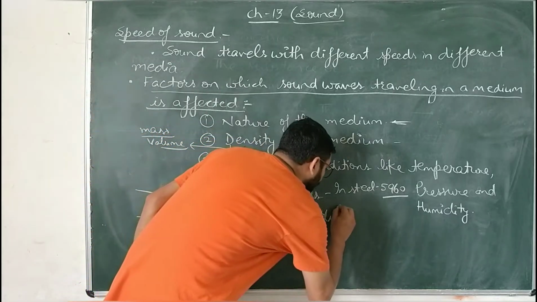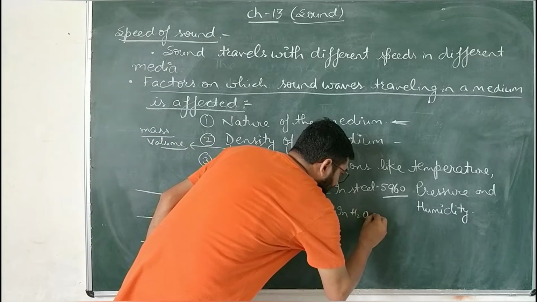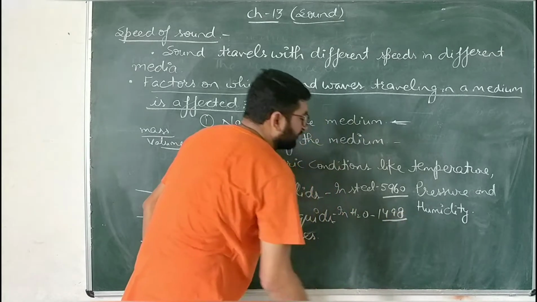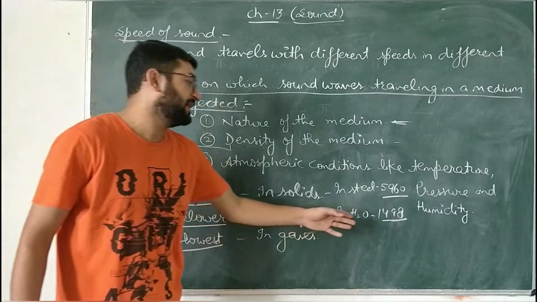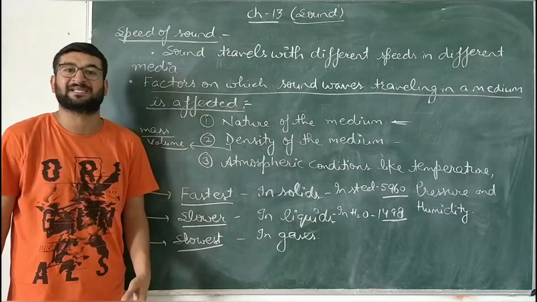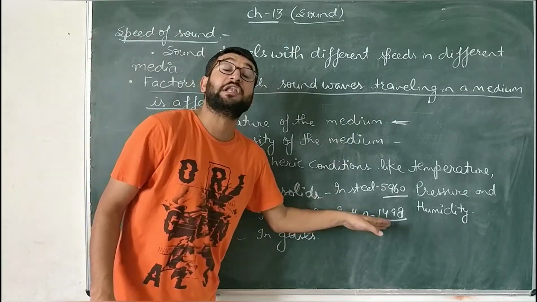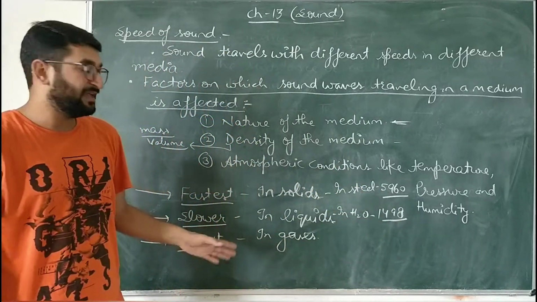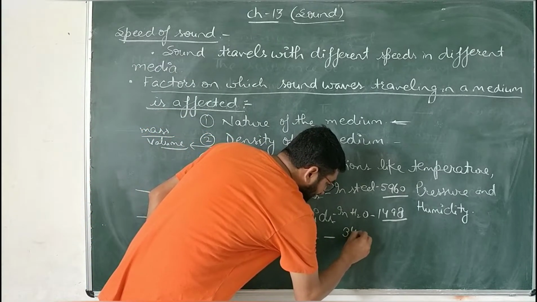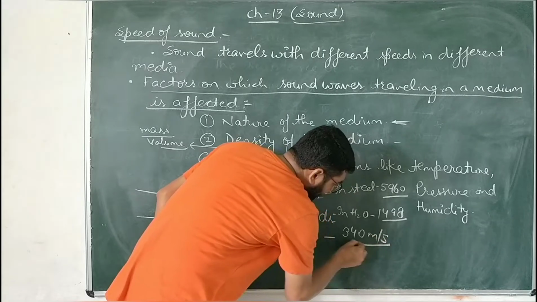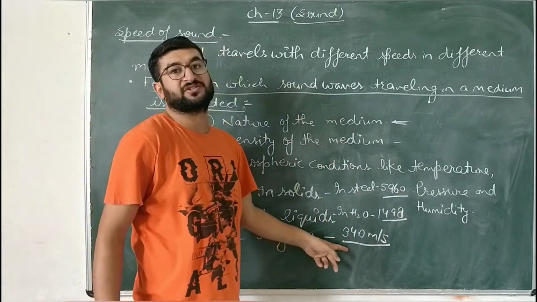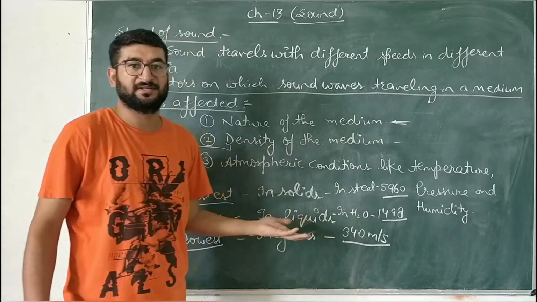In water, in pure water, the speed of sound is approximately 1500 meter per second, or you can say more appropriately 1498 meter per second, or 1.5 kilometer per second. Whereas the speed of sound in gases, in air, is 340 meter per second. So the speed of sound in gases, in air, is the slowest.